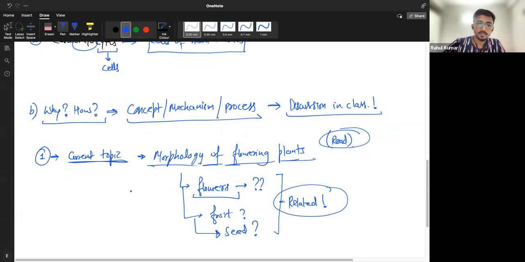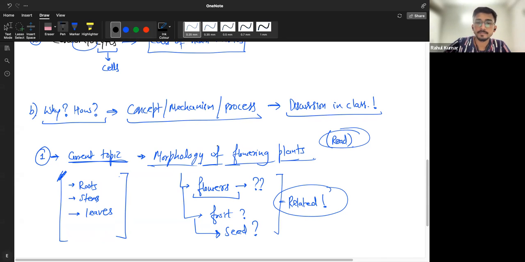And apart from that, you have to read for yourself things that we will not discuss in Monday's class, but you can bring your doubts. Those things are roots, types of roots. Keep writing. This you have to study for yourself, and you will get the link regarding these topics: roots, stem, and leaves. These three morphological structures.